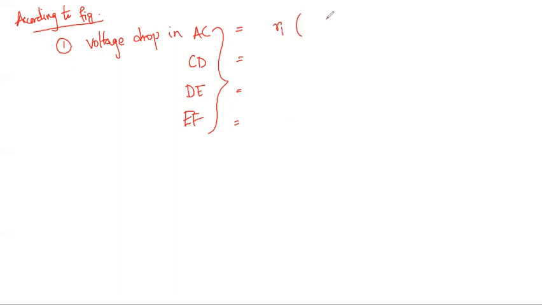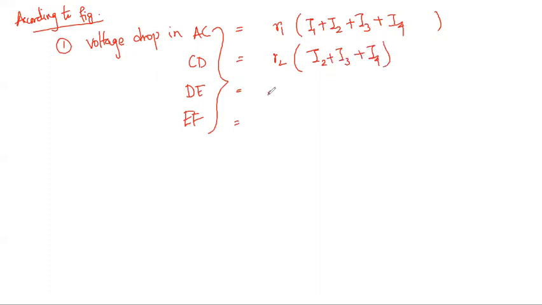In the voltage drop of AC, R1 is the resistance of the section AC, and the currents are I1 plus I2 plus I3 plus I4. Next, R2 times the current, where I1 is gone: from the feeding point C, I1 is the current going through the consumer terminal, so you are left with I2 plus I3 plus I4.